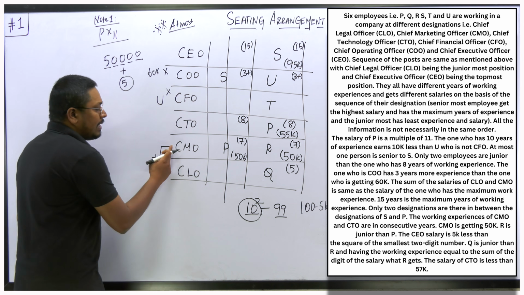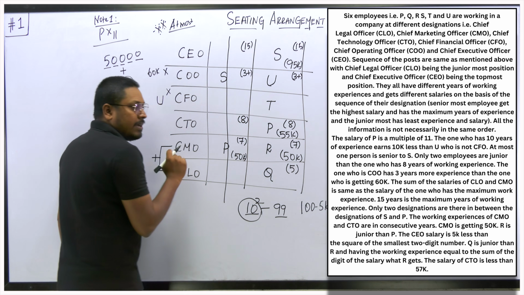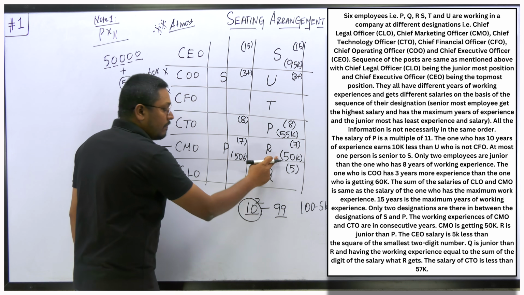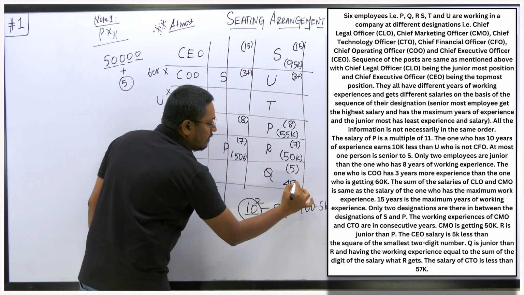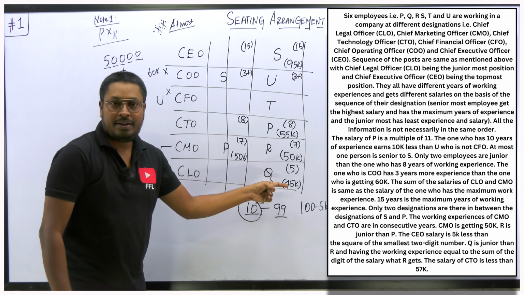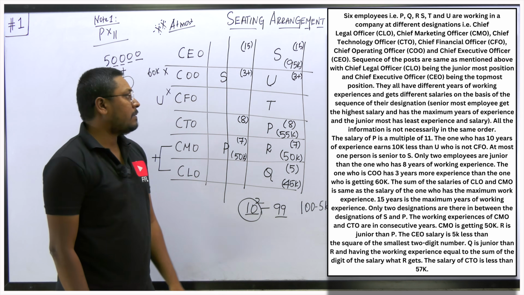And we already know that these two persons' salary sum will be equal to the CEO's salary. So the CEO's salary is 95k and one person's salary will be 50k. So this person will be 45k. Only then can we say that when you add 50 and 45, the resultant will be 95k. That will be the salary of the CEO, right?